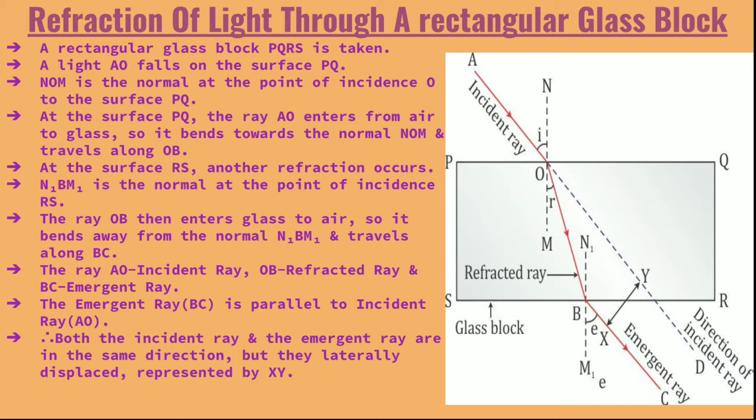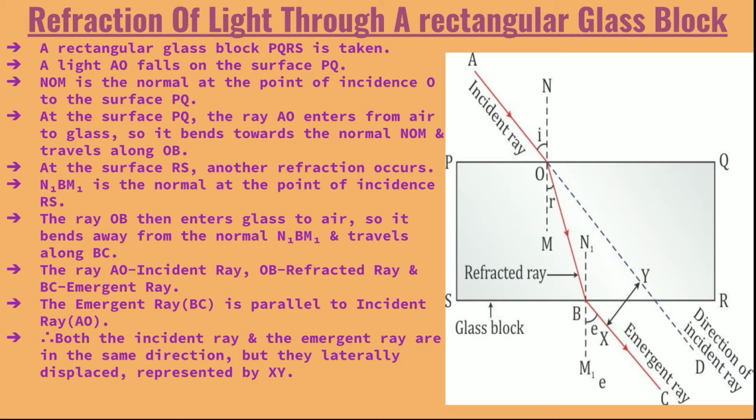Now N dash B M dash is the normal here for the incident ray OB. The block is a denser medium and the ray now comes out of the block after refraction, so the ray travels from denser to rarer medium. So the ray after refraction bends away from the normal.